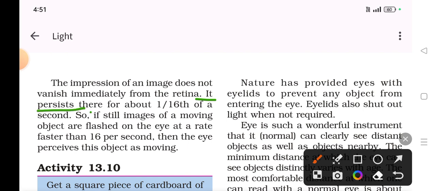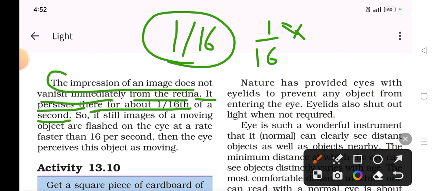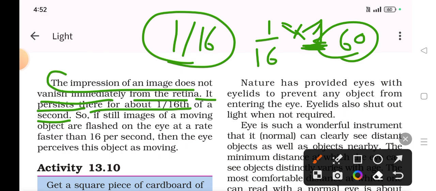It persists there for about 1/16th of a second. 1/16th of a second means 1/16 of a second, and a second means 1 second, right?